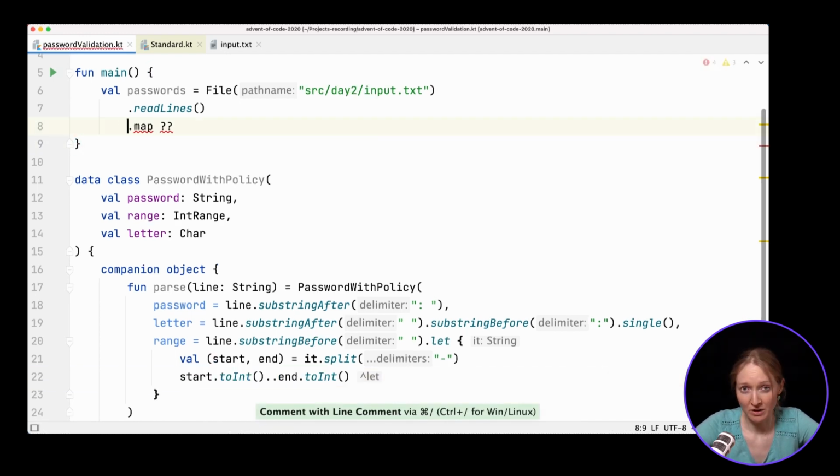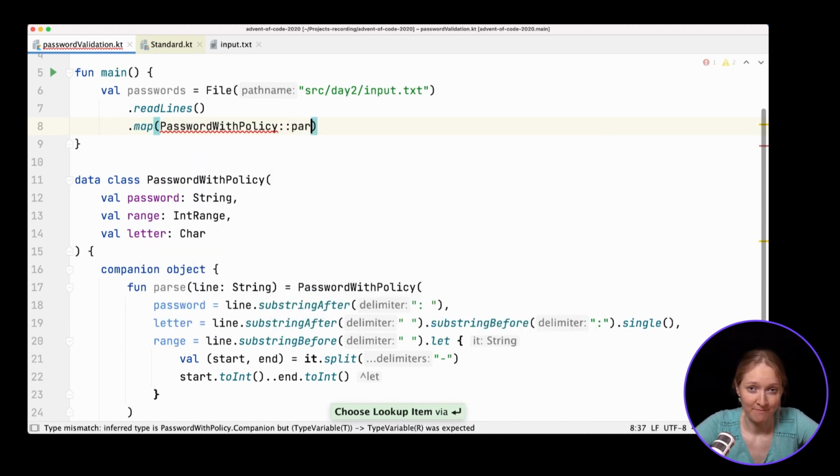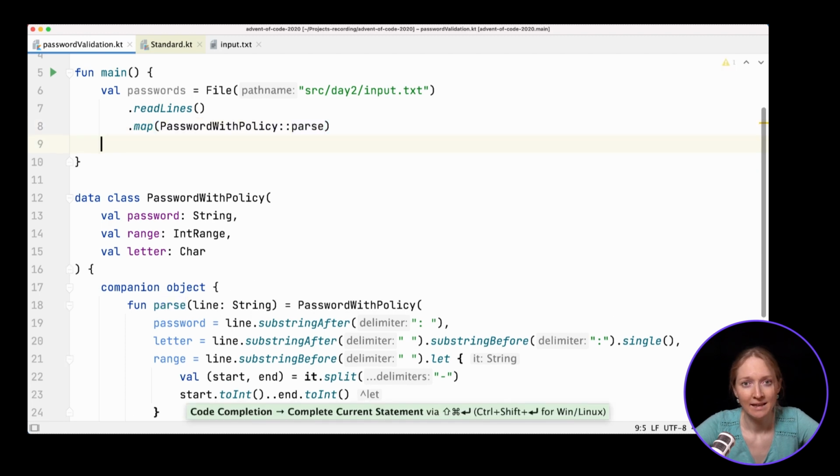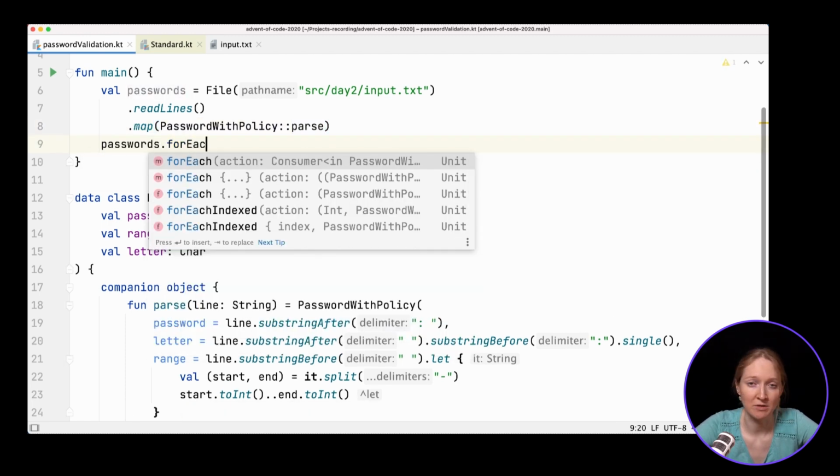Let's now call this function to transform each input line to PasswordWithPolicy. We can pass a member reference to the map function. Next, let's display the list of passwords to make sure that the input is read correctly.